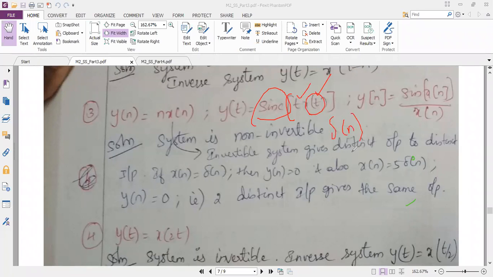So delta of n is present only at the origin. Because of that reason, my outputs will be the same for different values of the input. Similarly here, y of n is equal, I have the third question here, sine of x of n. Again, if I take delta of n, I will get the same output for different values of the input. So all these expressions will give you the answer that the system is non-invertible.